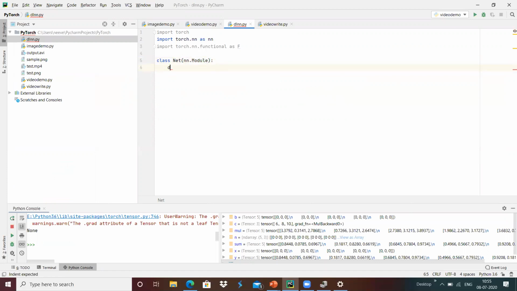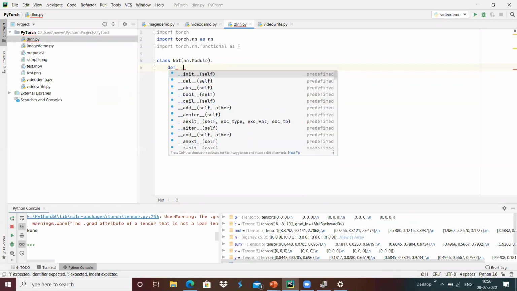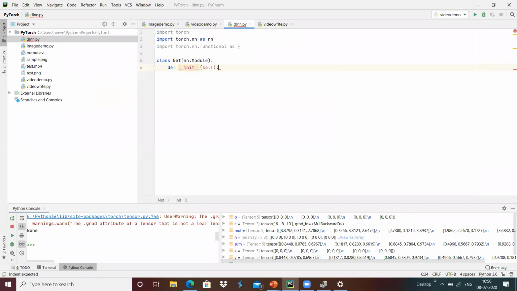And once it is done, we can create a constructor.